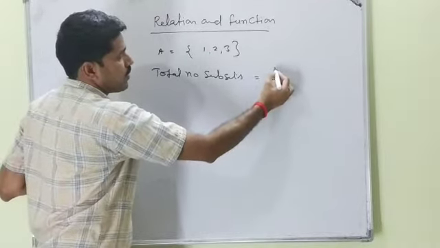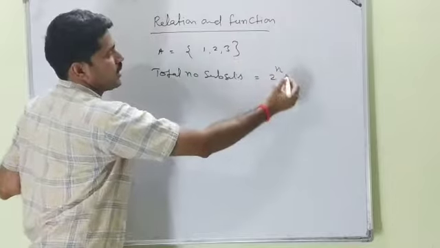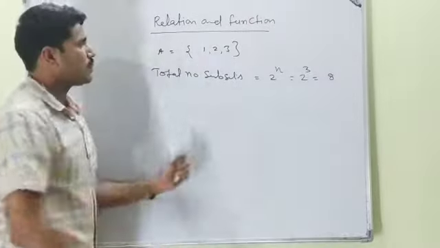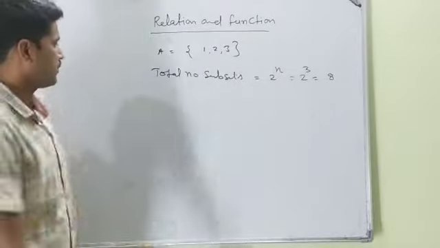This is a formula: 2 power n. N is what? 1, 2, 3. That is 3. 2 power 3 means that is 8. So the total number of subsets of this set will be 8.